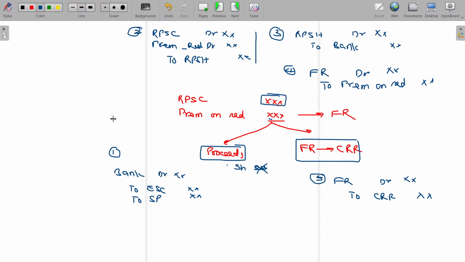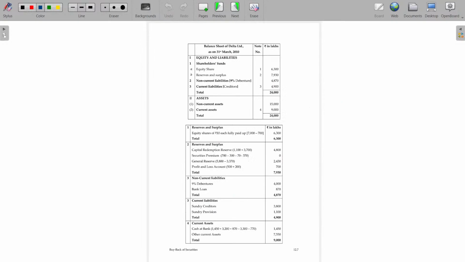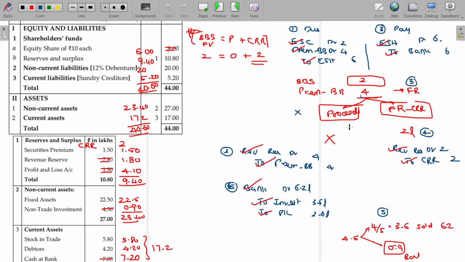One difference is there. Securities premium under this model cannot be used for this. But under this model, even securities premium can be used. Free reserve or securities premium can be used here.